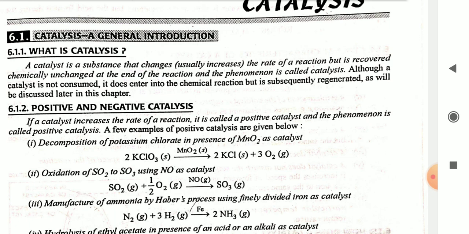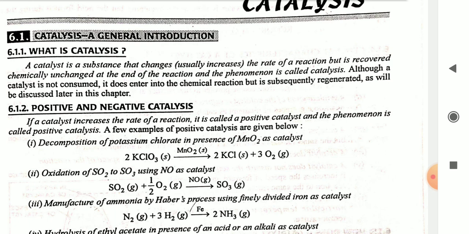Positive and negative catalysis. If a catalyst increases the rate of the reaction, it is called a positive catalyst and the phenomenon is called positive catalysis. A few examples of positive catalysis are given below. First, decomposition of potassium chlorate in the presence of MnO2 as a catalyst. KClO3 solid in the presence of MnO2 gives 2 KCl plus 3 O2.